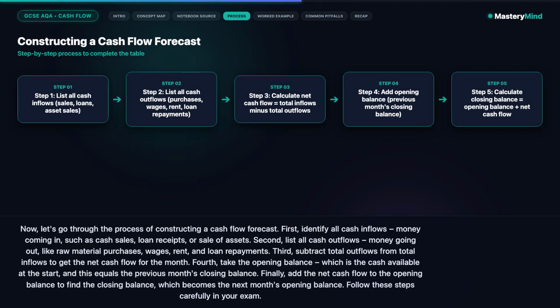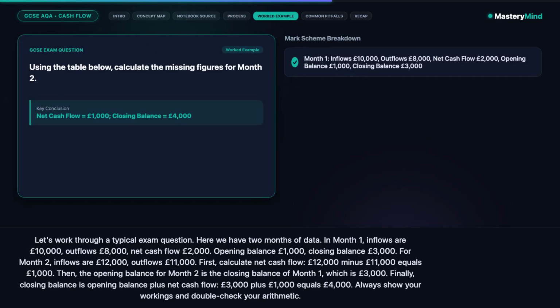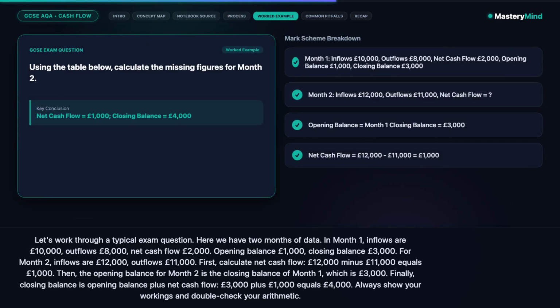Let's work through a typical exam question. Here we have 2 months of data. In month 1, inflows are £10,000, outflows £8,000, net cash flow £2,000. Opening balance £1,000, closing balance £3,000.